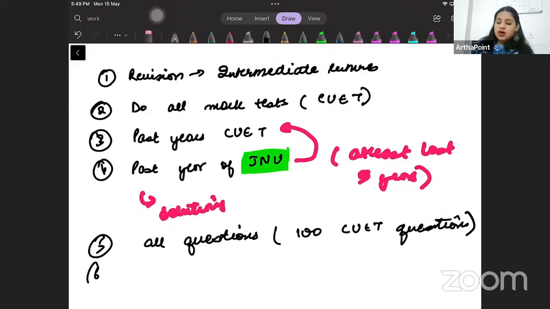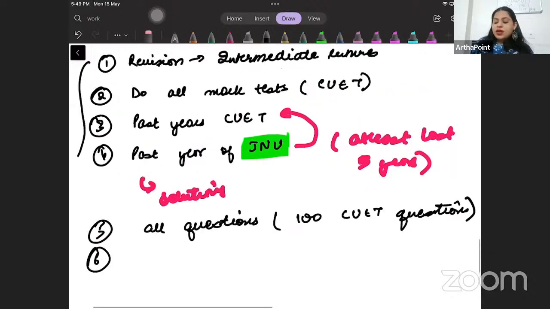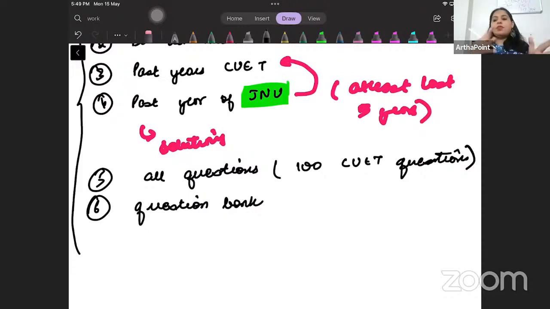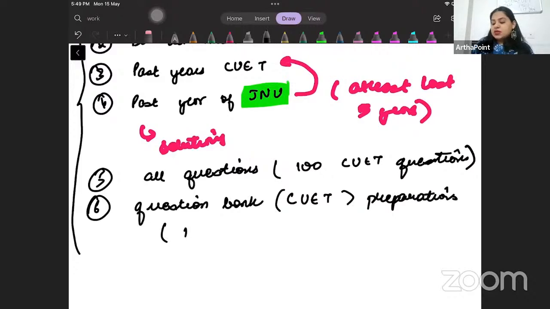And this is a very important thing that I'm creating. So I am also creating a separate question bank. This is apart from the question banks that you already have. If you go into your portal, you will see question banks on macroeconomics, microeconomics, etc. But apart from that, I am creating this question bank for CUET preparation, in which I am creating topic-wise questions, more questions for your practice. And I'm uploading this on your portal.